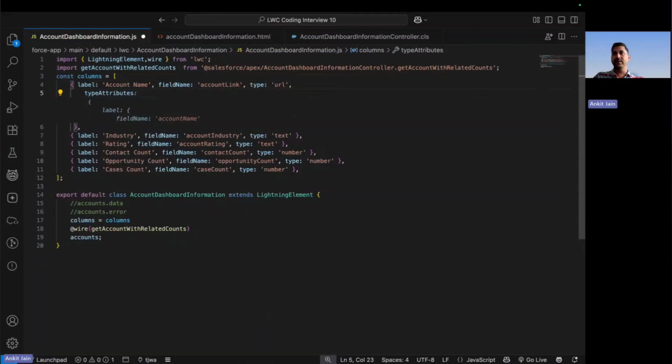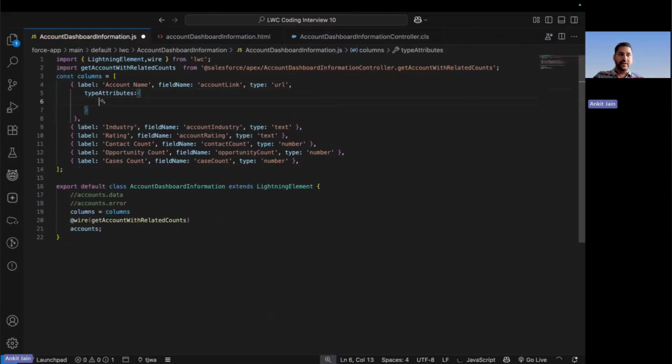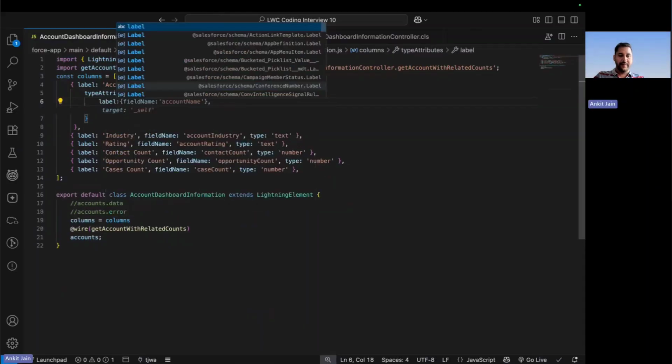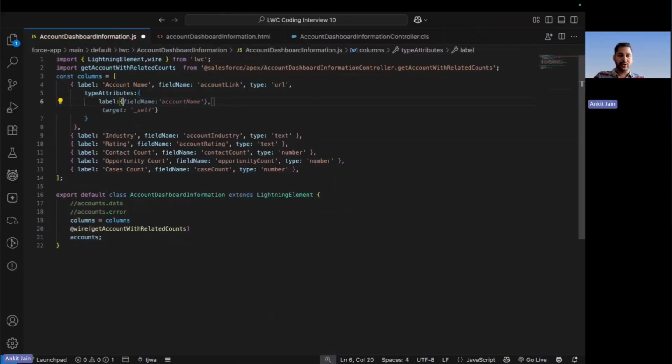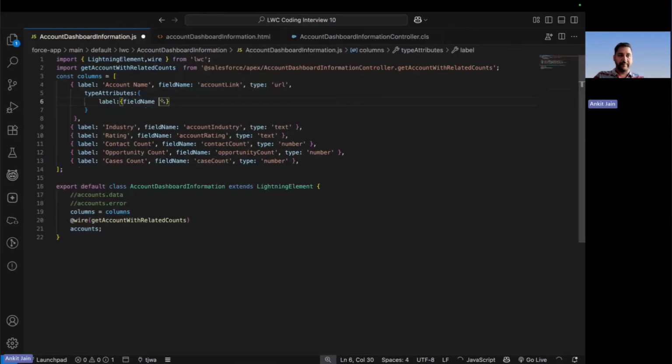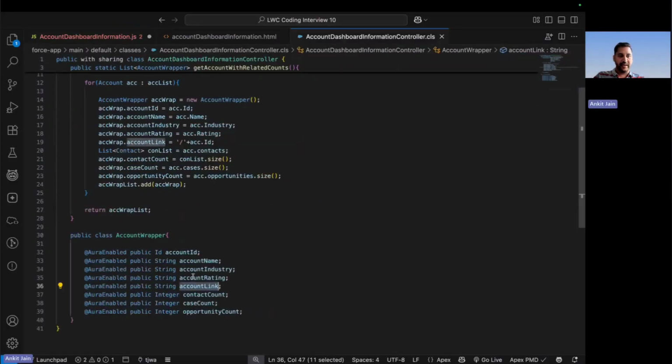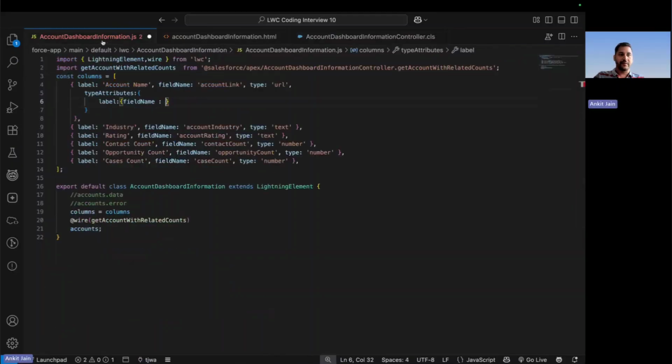What all type attributes do I have to populate? The very first thing that I'll be populating here is the label. The label should come up from a field name, and the field name that we have put here for the label is the account name. That should be my label.